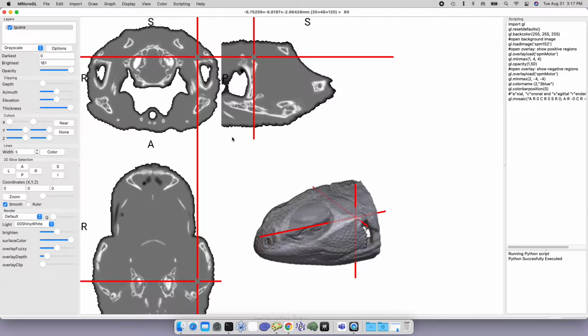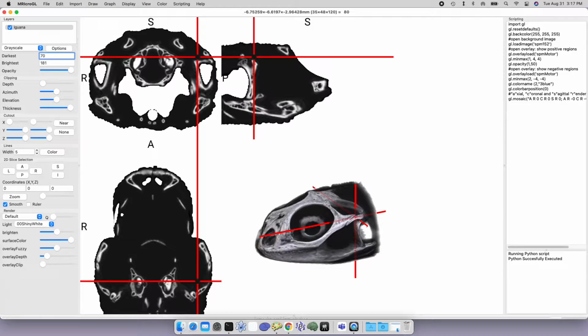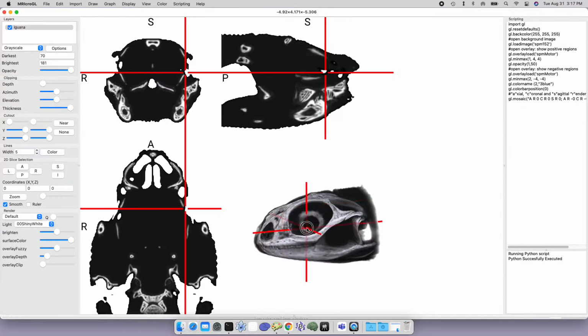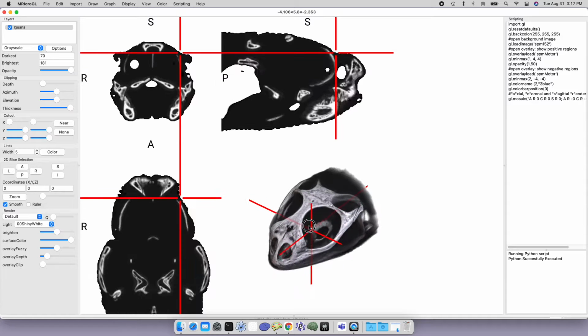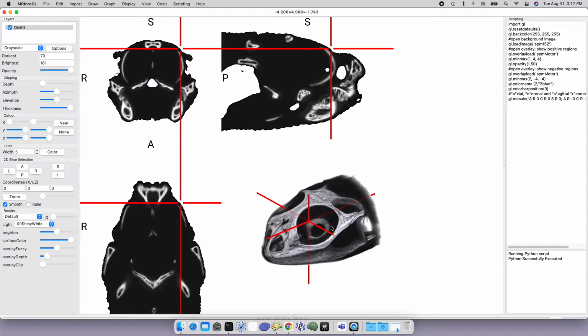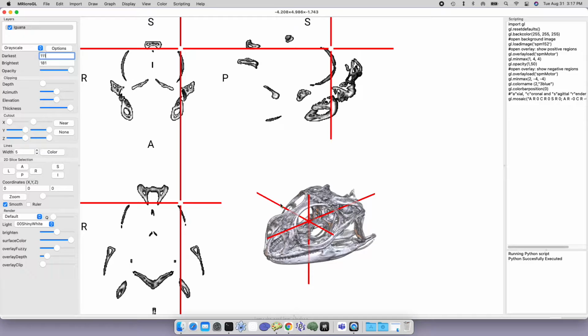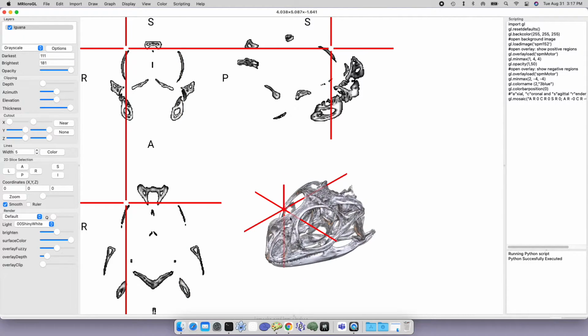And another thing that is standard and has always existed is the ability to change the brightnesses of your image. So if you want, you can try to hide darker material and make it more translucent. And so now we can actually see the bone much better by making the brightness and darkness, by adjusting those values to try to hide or show different values.